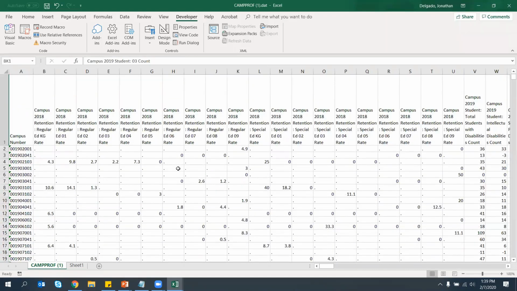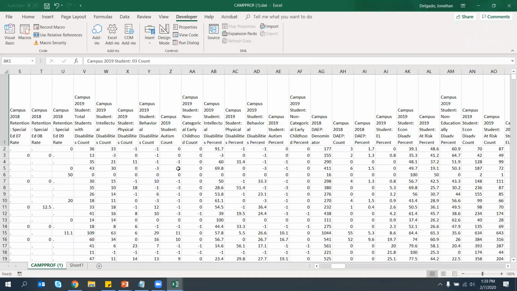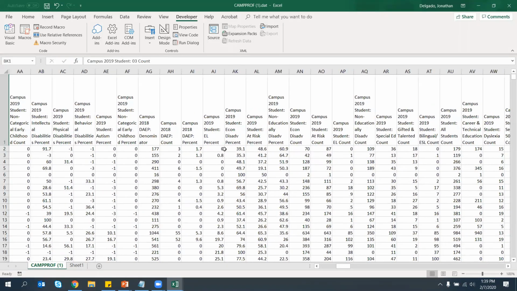So now that this is nice and clean, I can, for example, join this with additional data downloads, like for STAR or graduation. I can apply filters, or I can correlate, and I can find the information that I want. For example, using this download, I can filter by percent of economically disadvantaged count. Let's say I'm only looking at campuses that are 1,000 in enrollment or above.